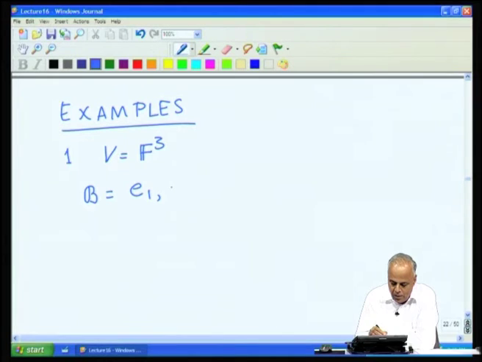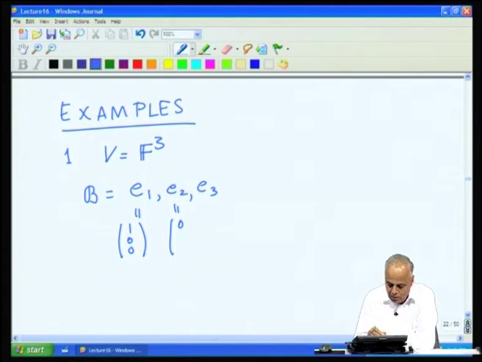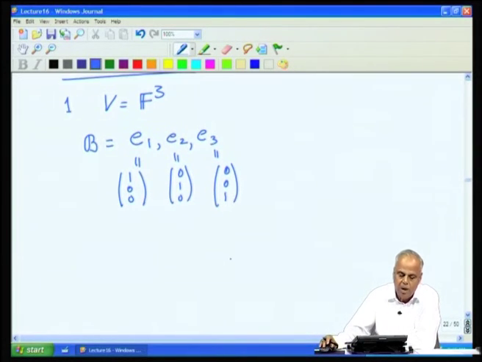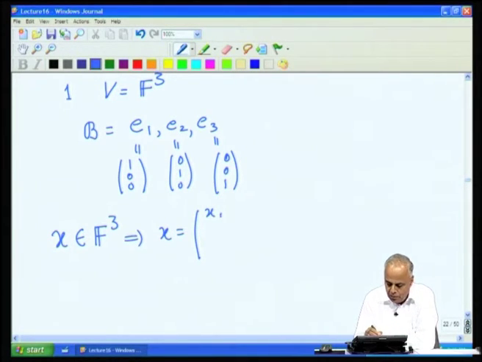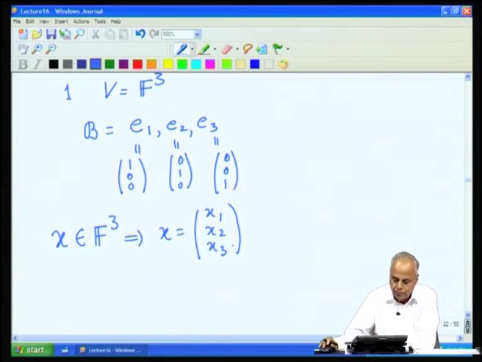So, e1, e2, e3, where e1 is (1, 0, 0), e2 is (0, 1, 0) and e3 is (0, 0, 1). This is our standard ordered basis. So, if we now take any vector x in F^3, it must be of the form x = (x1, x2, x3).